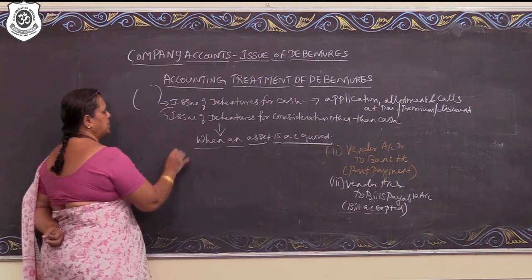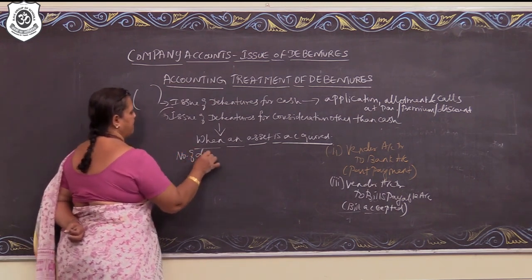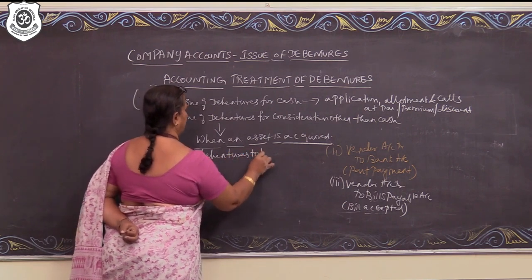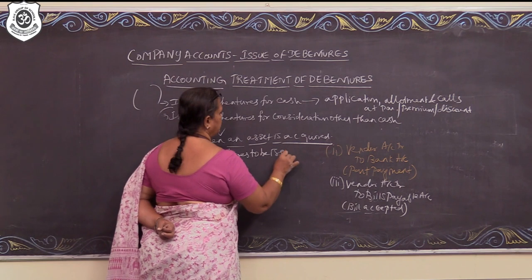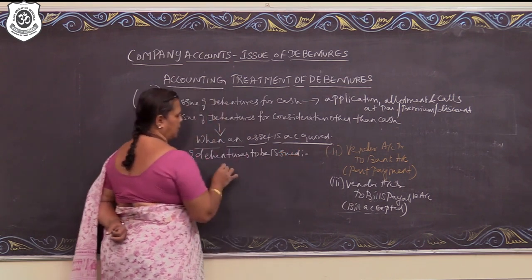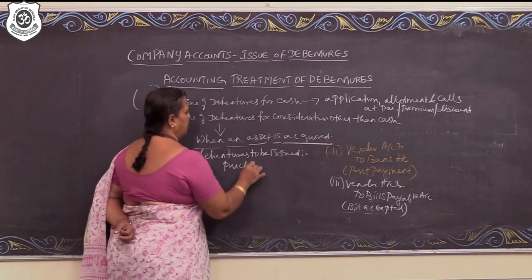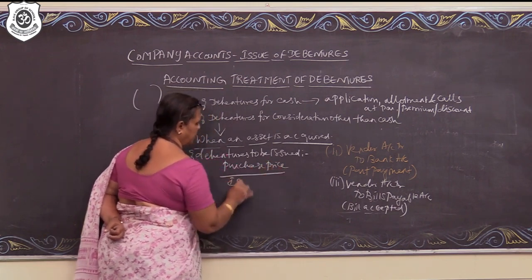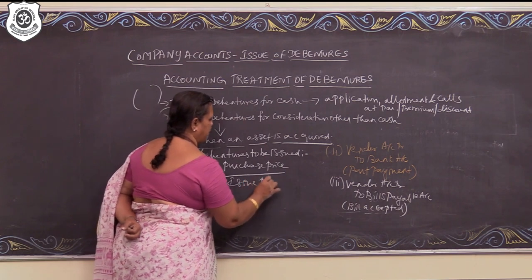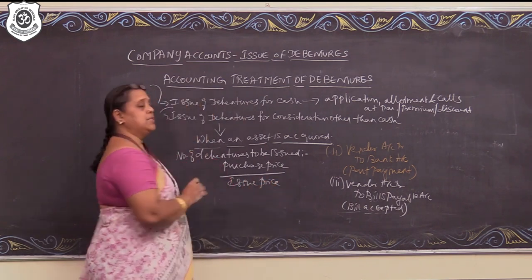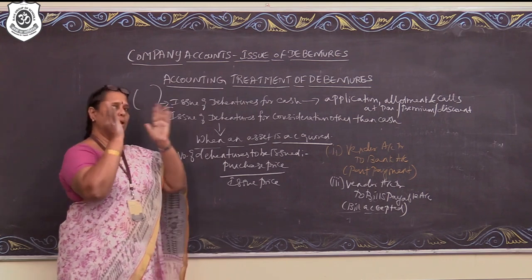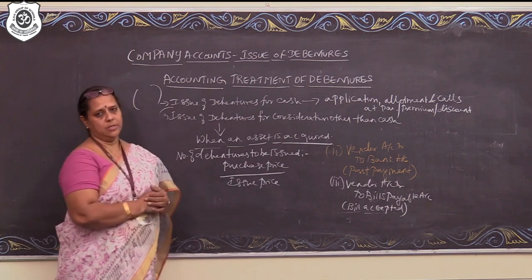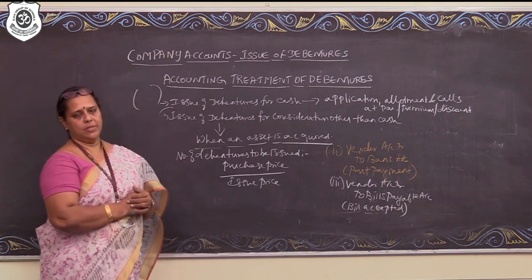So, number of debentures to be issued will be calculated as purchase price divided by issue price. That means purchase price is the purchase consideration. Some total amount is fixed. Entire amount is settled by the issue of debentures.